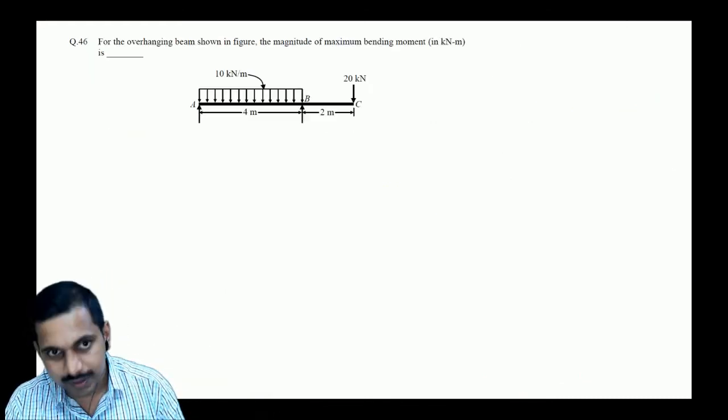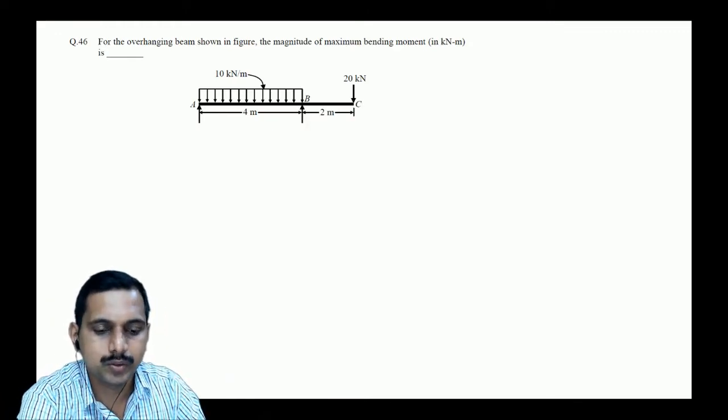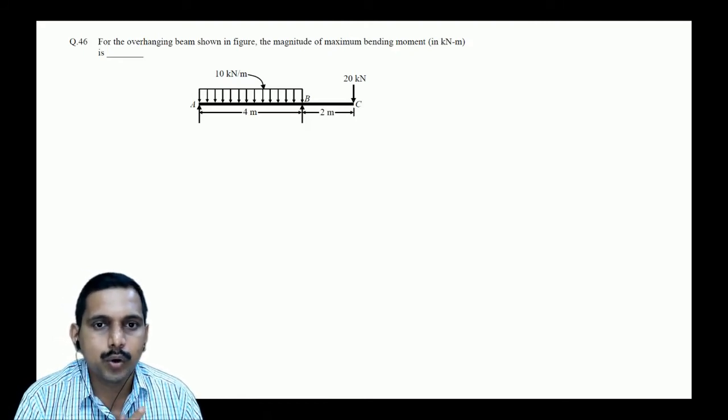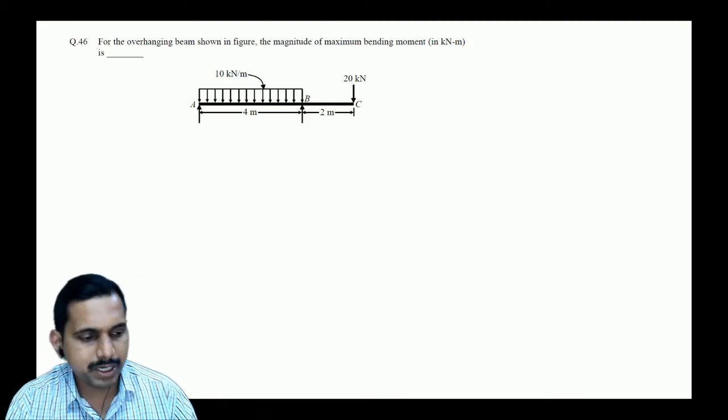Okay, fine. This one you solve it, students. Today we are solving a bit difficult problems, correct? For the overhanging beam shown in the figure, the magnitude of maximum bending moment is